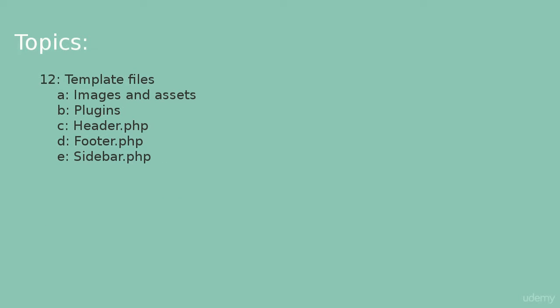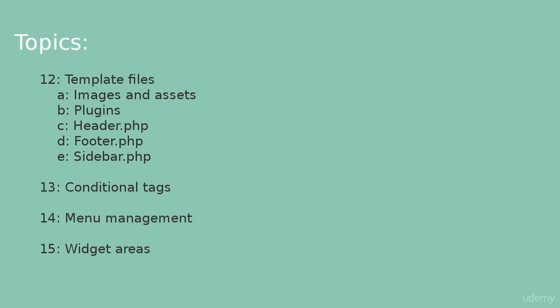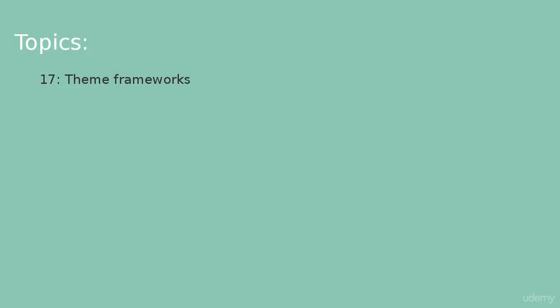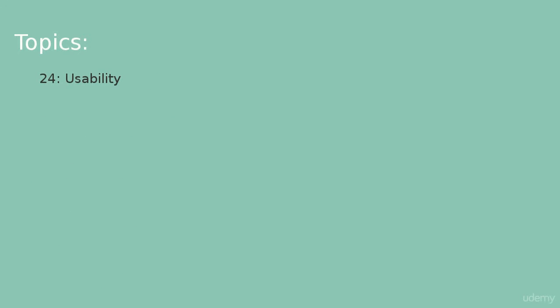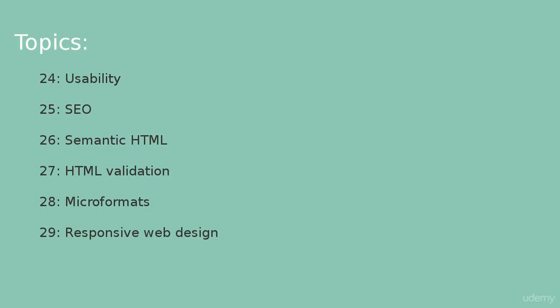12. Template files, including images and assets, plugins, header.php, footer.php, sidebar.php, conditional tags, menu management, widget areas, child themes, theme frameworks, underscore theme, Bones theme, Carrington core theme, Genesis theme, others theme, usability, SEO, semantic HTML, HTML validation, microformats, responsive web design, and WordPress security.